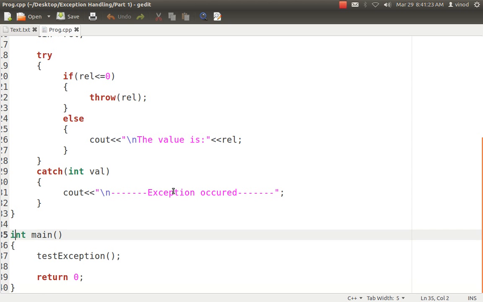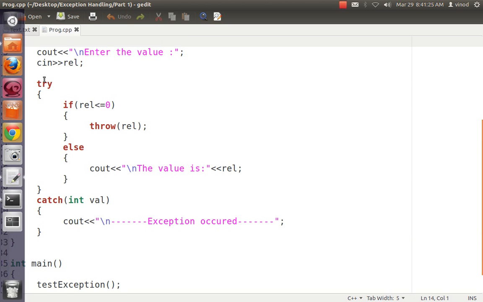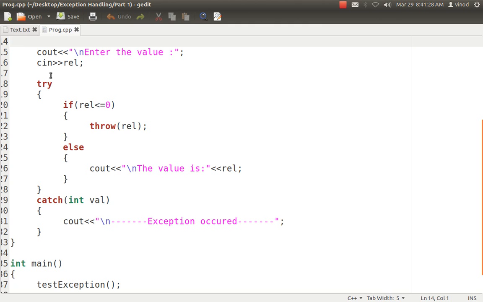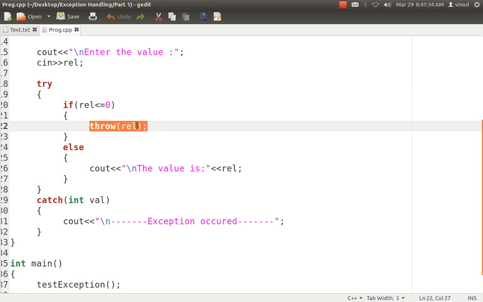How I did it: I put a try because I'm expecting an error here, because if REL is less than or equal to 0, then I don't want to process any further. I simply say throw REL, because throw is passing a value, so you're throwing an integer value, so someone should be there at the catch block with an integer value. In the next session I'll be showing you how you can have multiple catches with different data types and all those things, but for now try to understand that we are throwing an integer value. The catch block will catch the integer value and do the necessary steps. Okay, so this is as simple as that.